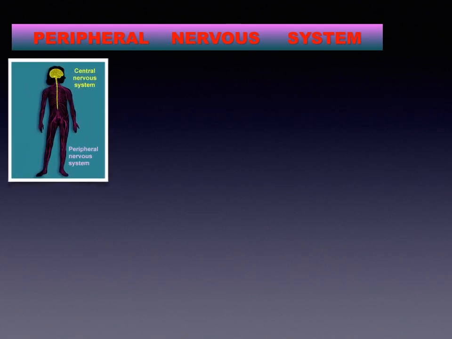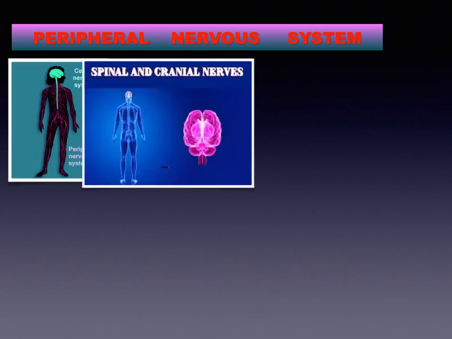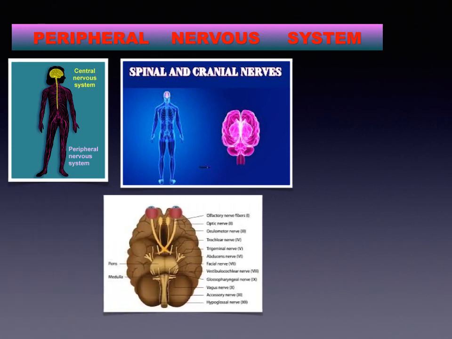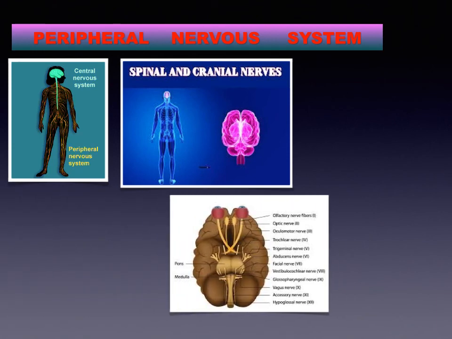The next nervous system is peripheral nervous system. The peripheral nervous system consists of the nerves originating from the central nervous system. These nerves connect the central nervous system with all parts of the body. There are two types. The first type is cranial nerves. Nerves originating from the brain are called cranial nerves. They are associated with various parts in the head, thorax, and abdomen. There are 12 pairs of cranial nerves.